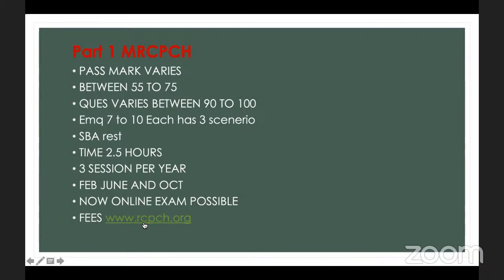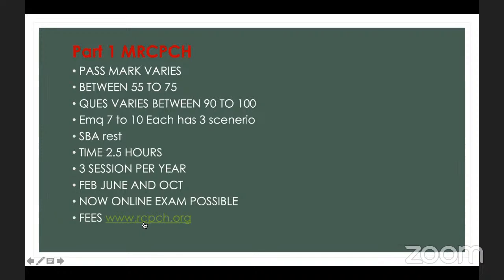The time is usually 2.5 hours, it is fixed. And now in the COVID situation, the exam is going on both online and offline. I mean, you can sit the exam in an exam hall if the country is less COVID infected, then they are conducting the exam at the center.